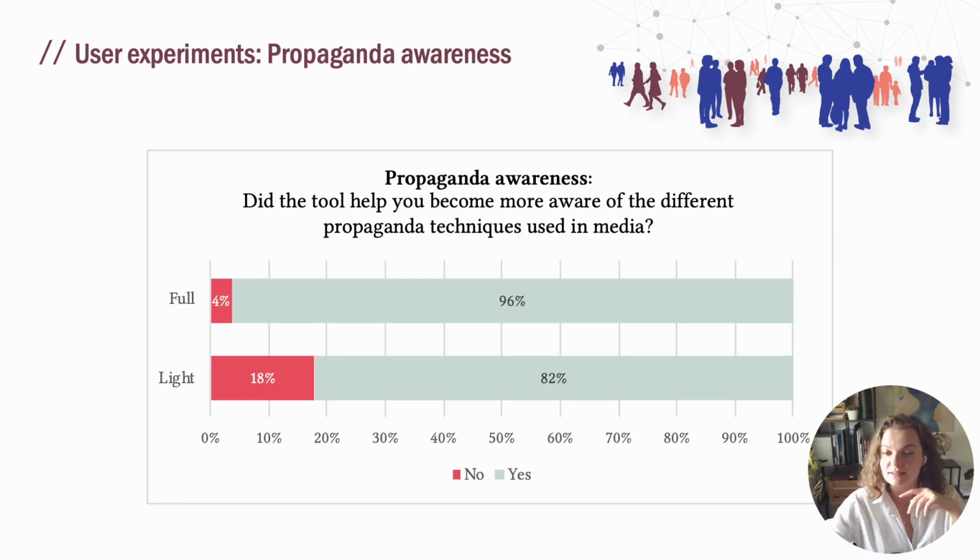Then we also asked the users about propaganda awareness for the light and the full version. And we saw that in the light version, compared to the full version, the users were less aware of propaganda. But if given these explanations, 96% of users claimed that the tool helped them become more aware of different propaganda techniques used in the media.